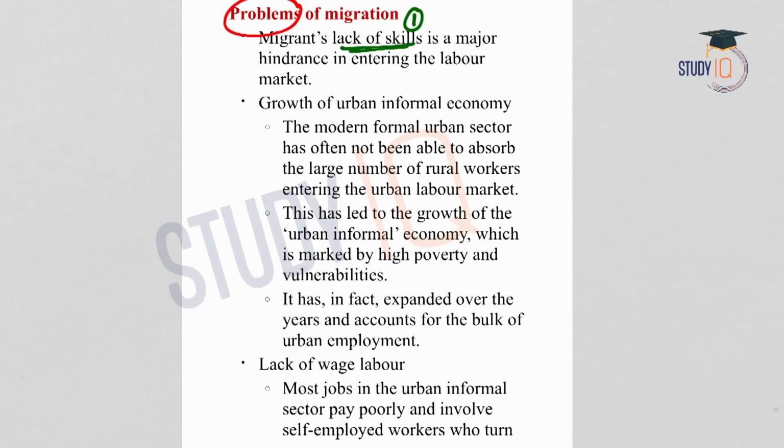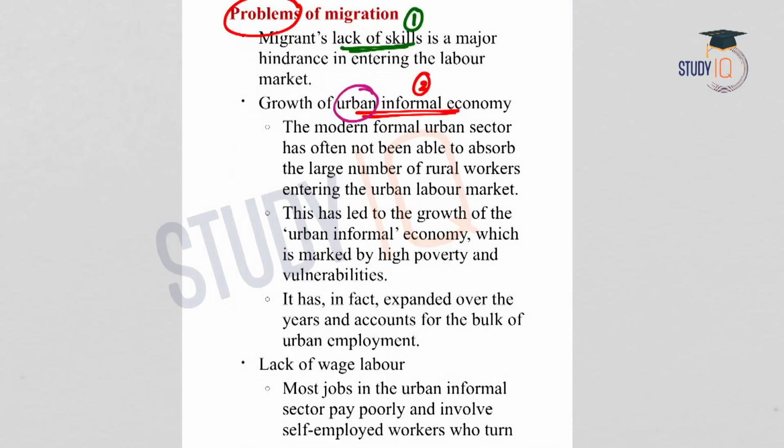The second one is that excess of migration leads to an urban informal economy. When the rate of migration increases, especially to urban areas, the urban areas will not be able to provide facilities to enhance the standard of living of this increased population. For example, basic facilities like drinking water, transportation, accommodation, etc. So, when the number increases, the informality of the urban economy also increases.